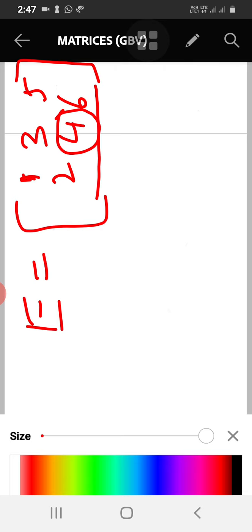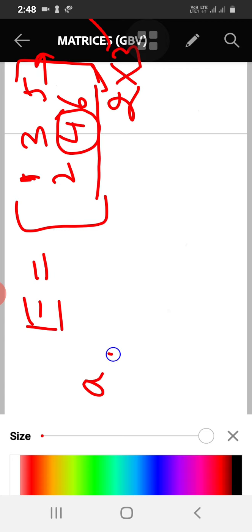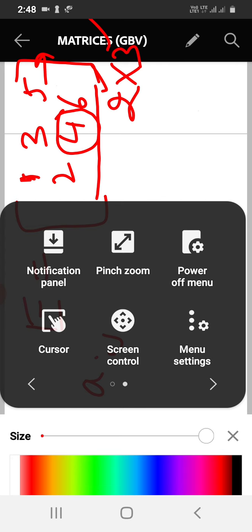First of all, look at the order here. It is 2 cross 3, that means it has 2 rows and 3 columns. In that, where does 4 lie? How do you write this aij?